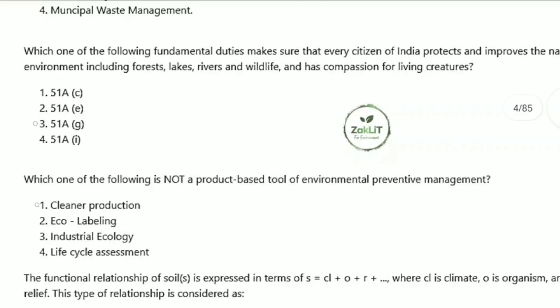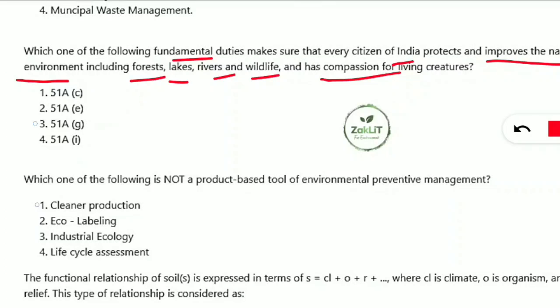Next question is, which one of the following fundamental duties makes sure that every citizen of India protects and improves the natural environment including forest, lakes, rivers and wildlife, and has compassion for the living creatures? Here we all were knowing that the answer will be 51A. Article 51A gives the fundamental duty for every citizen of India to protect the natural resources and to have compassion for the living creature. But here it has asked 51A and the sub clause, whether it is 51A C, E, G, I. So here it will be 51A G.